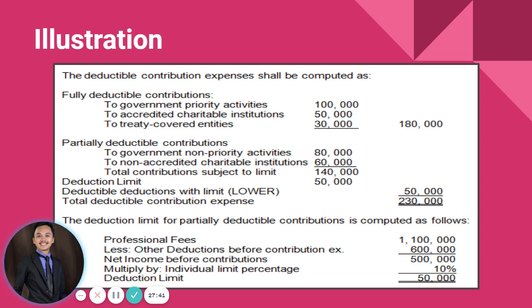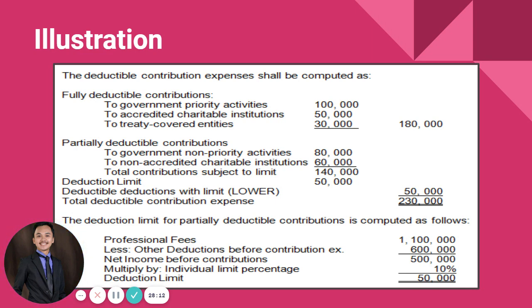So take note that our taxpayer was an individual. Therefore the limit will be 10%. Okay? So we have partially deductible contributions of 80 plus 60 from government non-priority activities and non-accredited charitable institutions. So actually we have a total cost of donations made to them worth 140,000. But again, we need to compute the limit first because the limit will be whichever is lower, no?